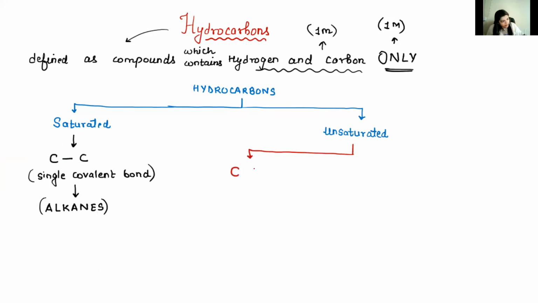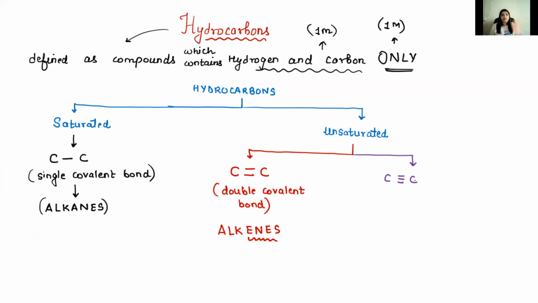Compounds having carbon to carbon double covalent bonds are called alkenes. The last group, carbon to carbon triple covalent bonds, are classified as alkynes.